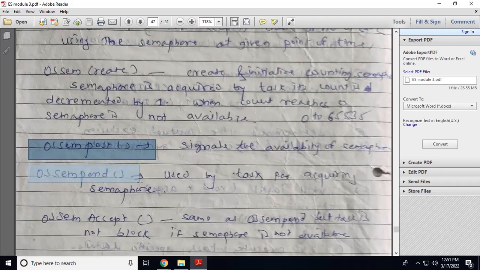If the semaphore is not available, a task will call the function OS semaphore pend. It is used by the task to check whether a semaphore is available or not. If the semaphore is available, use it. If not, go into a waiting state.